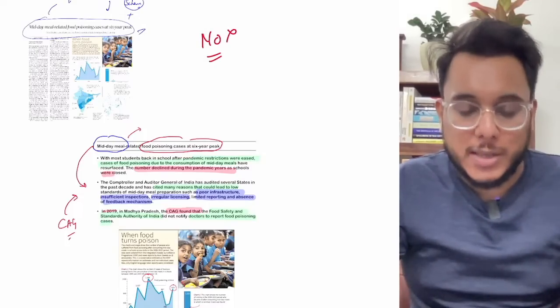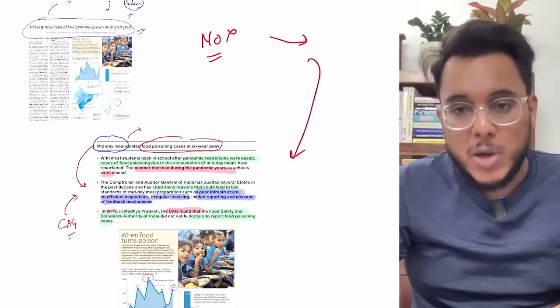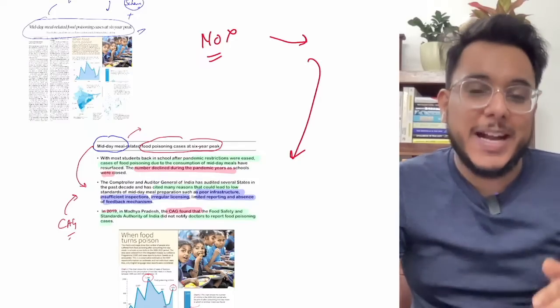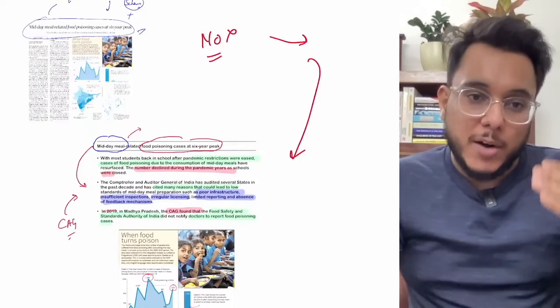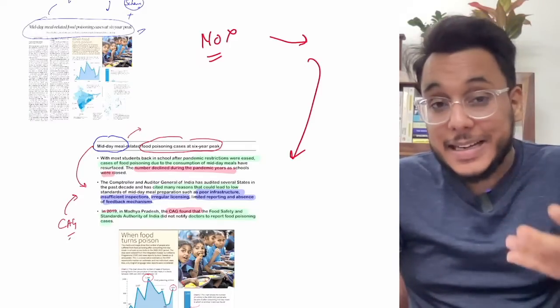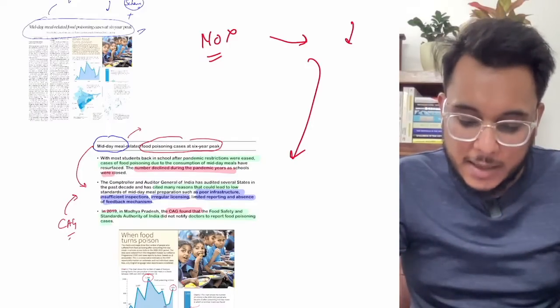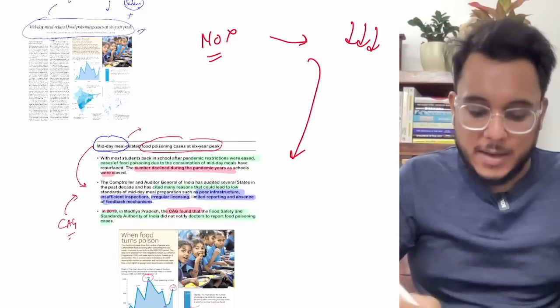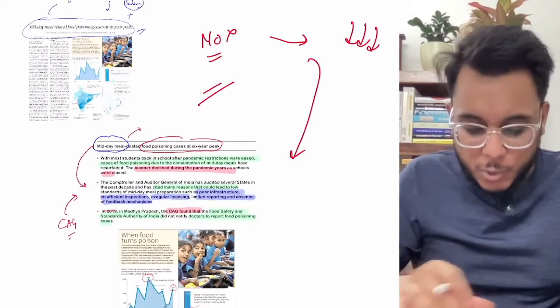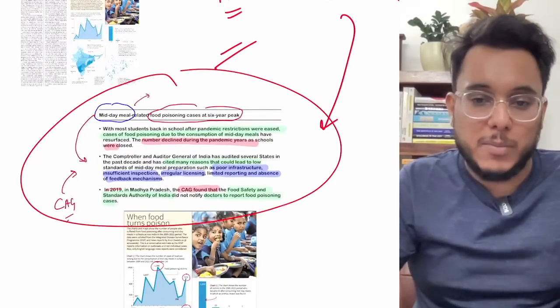Now understand one thing, you don't need to see the absolute numbers. You don't need to go into that detail. But if such food poisoning issues come, it will erode confidence in the entire scheme, and at the end of the day, the retention rate that has been increased by the midday meal scheme in schools will go down. Is it clear? So that is all, guys, the entire issue. You just need to see this dimension. Now we'll move to the next one.